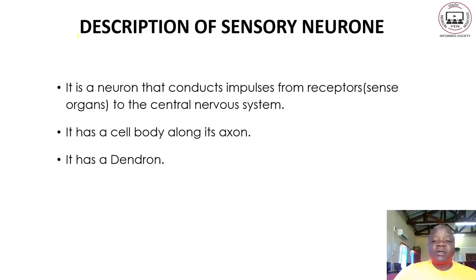Let us look at the description of the sensory neuron. A sensory neuron is a neuron that conducts impulses from receptors. Receptors are the sense organs. They receive an impulse or stimulus from different sources in the environment.